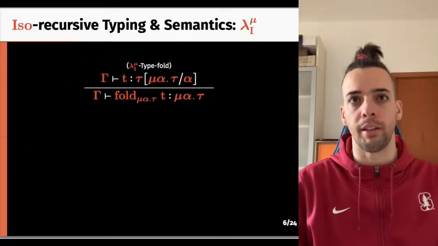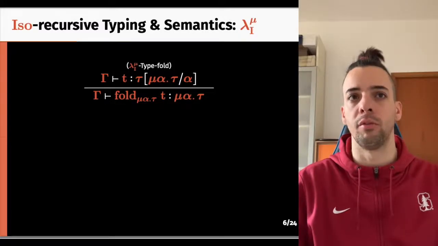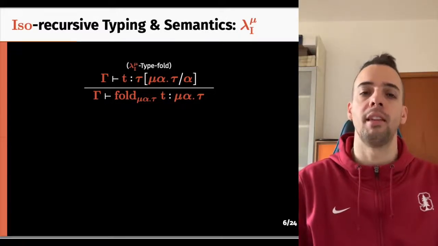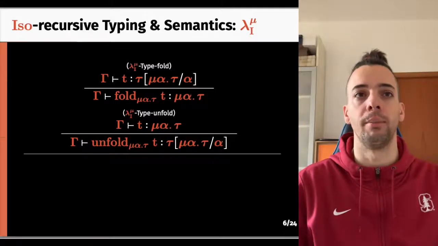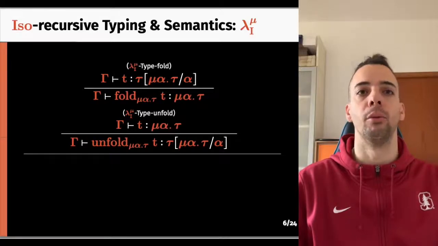From the typing perspective, we can type check a fold at a recursive type if the inner term has the unfolded type, and we can type check an unfold at an unfolded type if the inner term has the folded type.